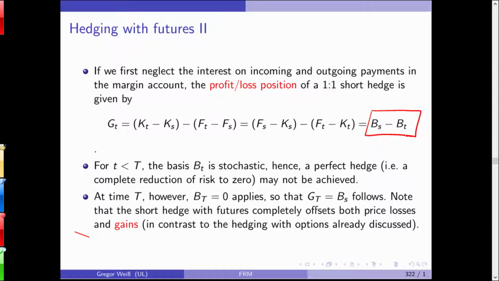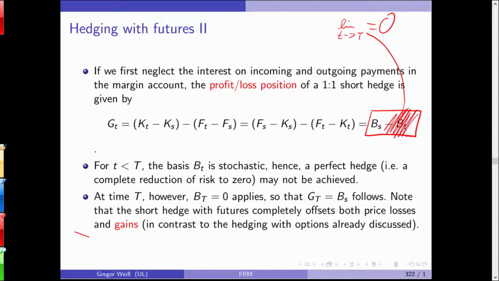Now, what does this mean? It means that with a 1-1 short hedge, we cannot fully hedge right now. We can only see that we will get the difference in the basis as a profit or a loss. But you know that if you keep the future until maturity, if you do not settle it before, you know that actually this will become zero.